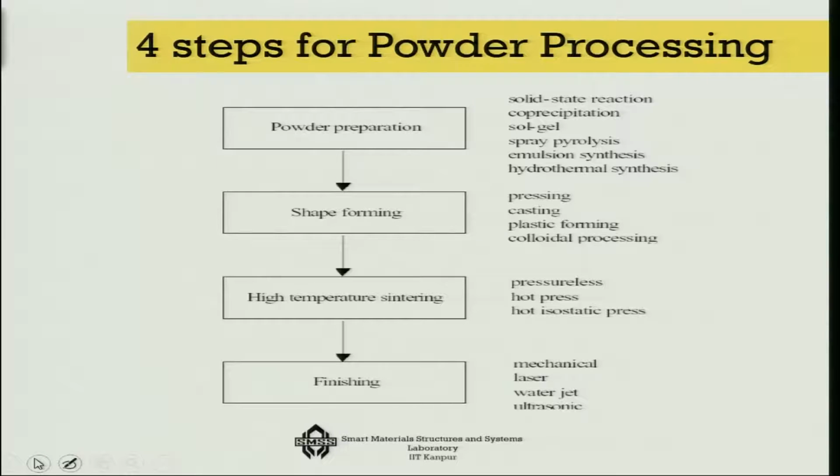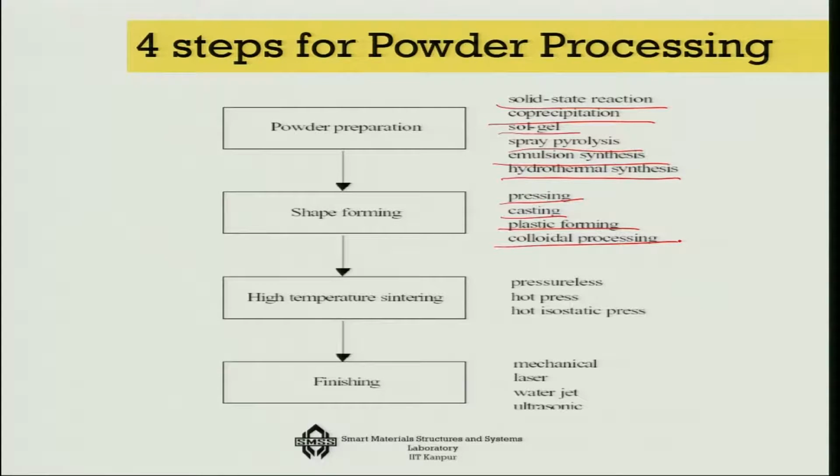Now, there are many ways in which you can make the powders, of course. You can use solid state reaction, co-precipitation, sol gels, which does not need heat, spray pyrolysis, emulsion synthesis, hydrothermal synthesis. There are many ways in which you can make the powder. Also for shape forming, you can use pressing, casting, plastic forming, colloidal processing, so that you can give the required shape of the actuator.